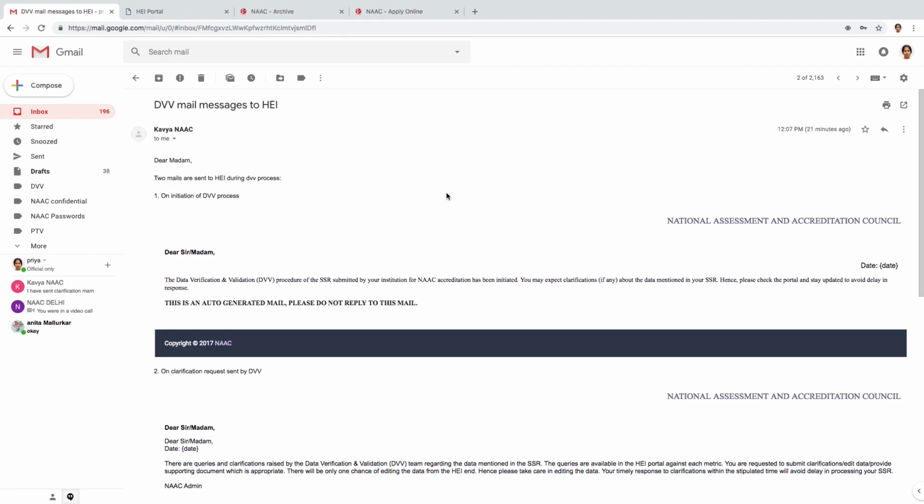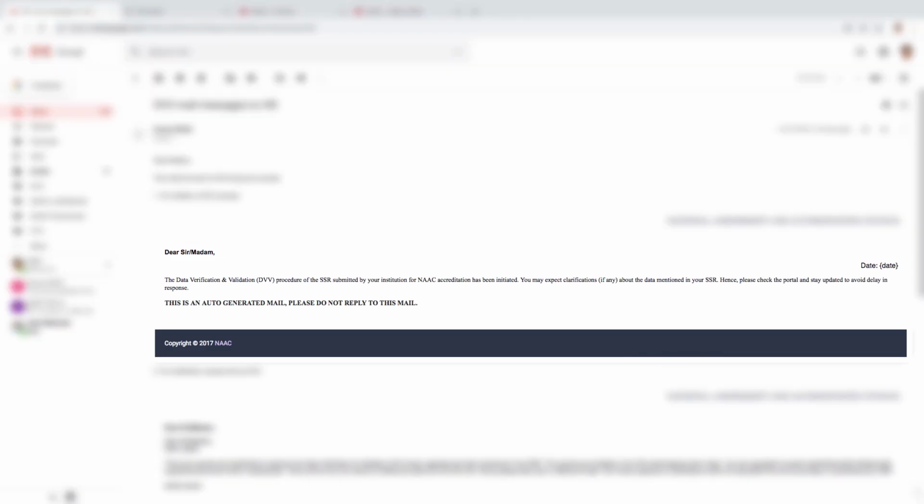Upon the start of the DVV process, the institution receives a mail stating that the data verification and validation DVV procedure of the SSR submitted by your institution for NAAC accreditation has been initiated. You may expect clarifications, if any, about the data mentioned in your SSR. Hence, please check the portal and stay updated to avoid delay in response. So, this mail specifically means that the data validation process has begun, and in about 7 days' time, you will be receiving a mail for clarification, if any.